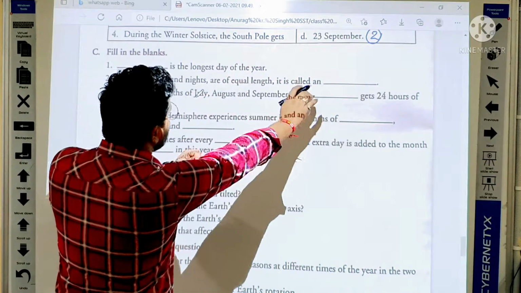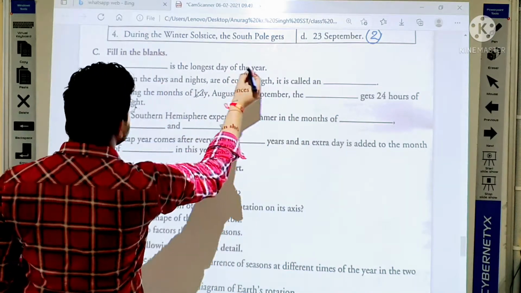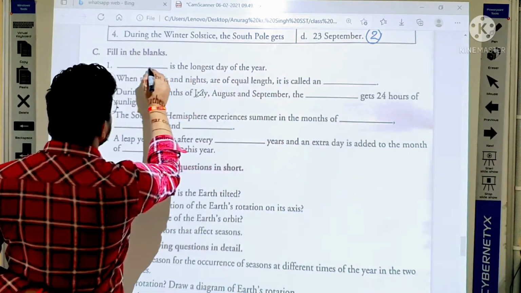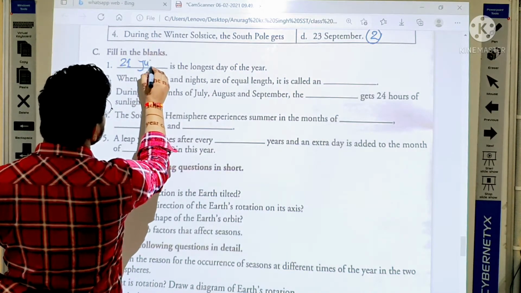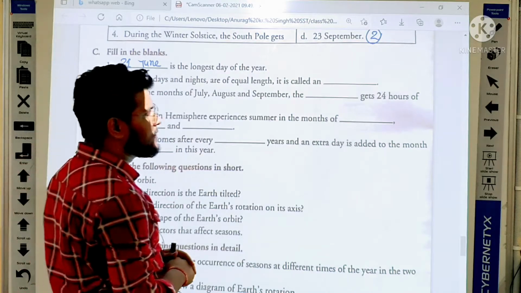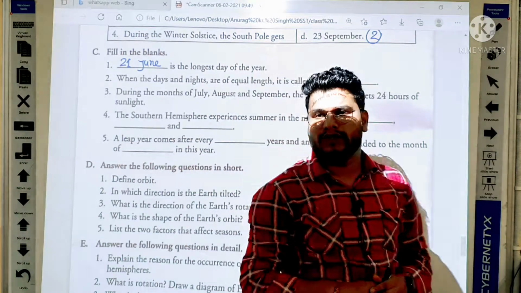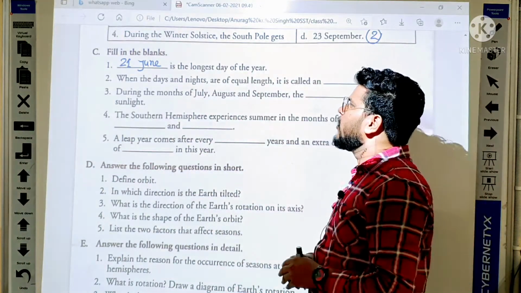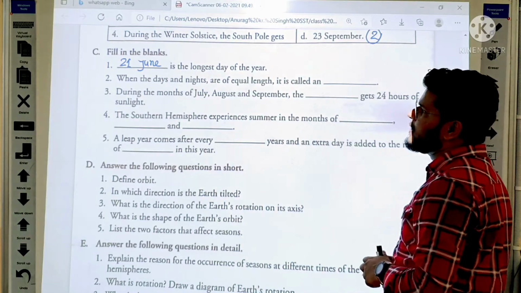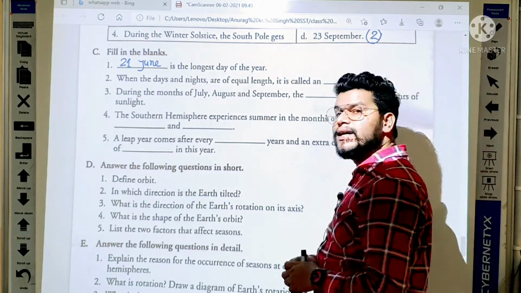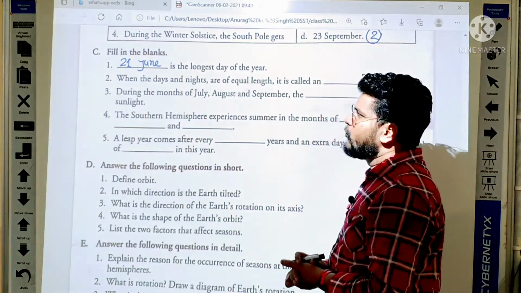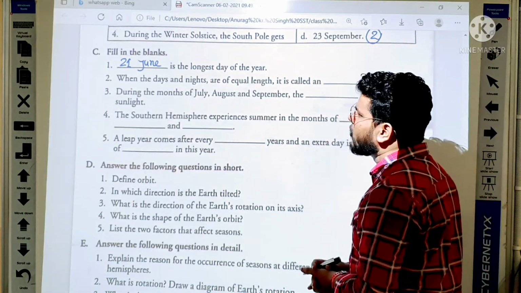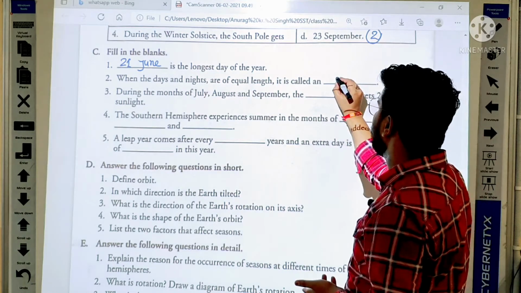Yes, just as we understood above in match the column, 21 June is the longest day of the year. Okay, it occurs in the summer solstice. When the days and nights are of equal length, it is called, yes, again, equinox.